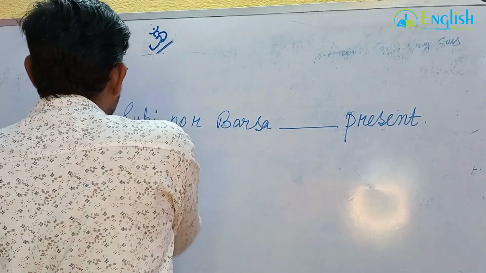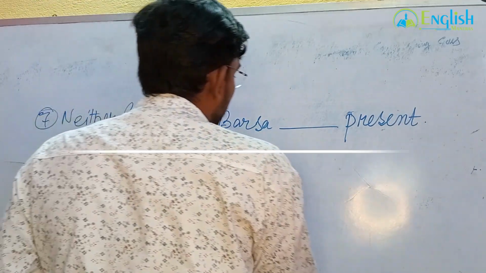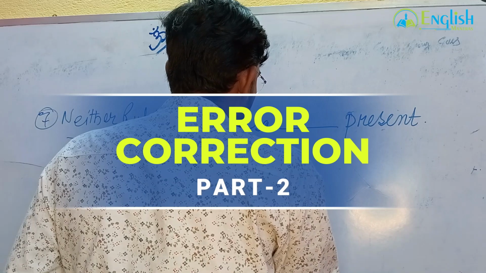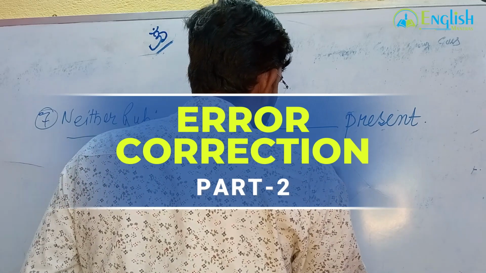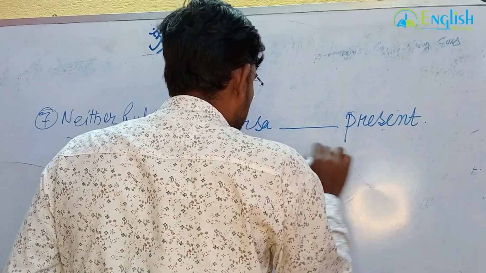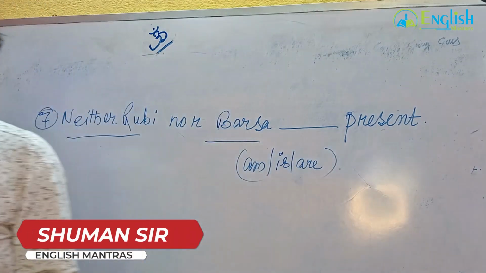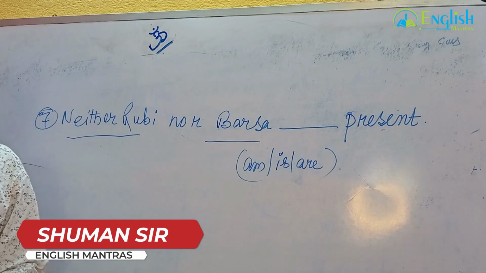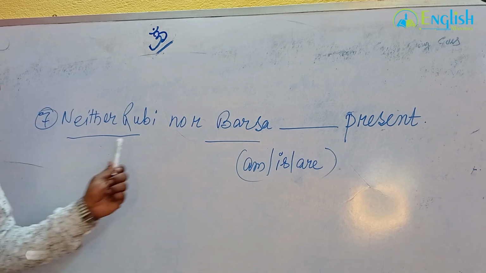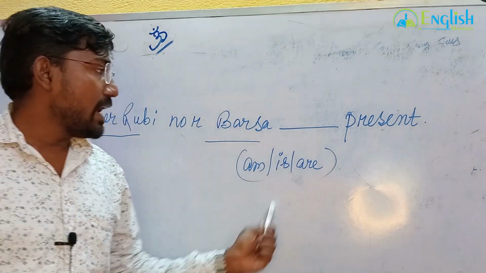Now, neither Ruby nor Barsha present. Is, are, am, is, or am. What is the answer? Okay. Neither Ruby nor Barsha dash present.